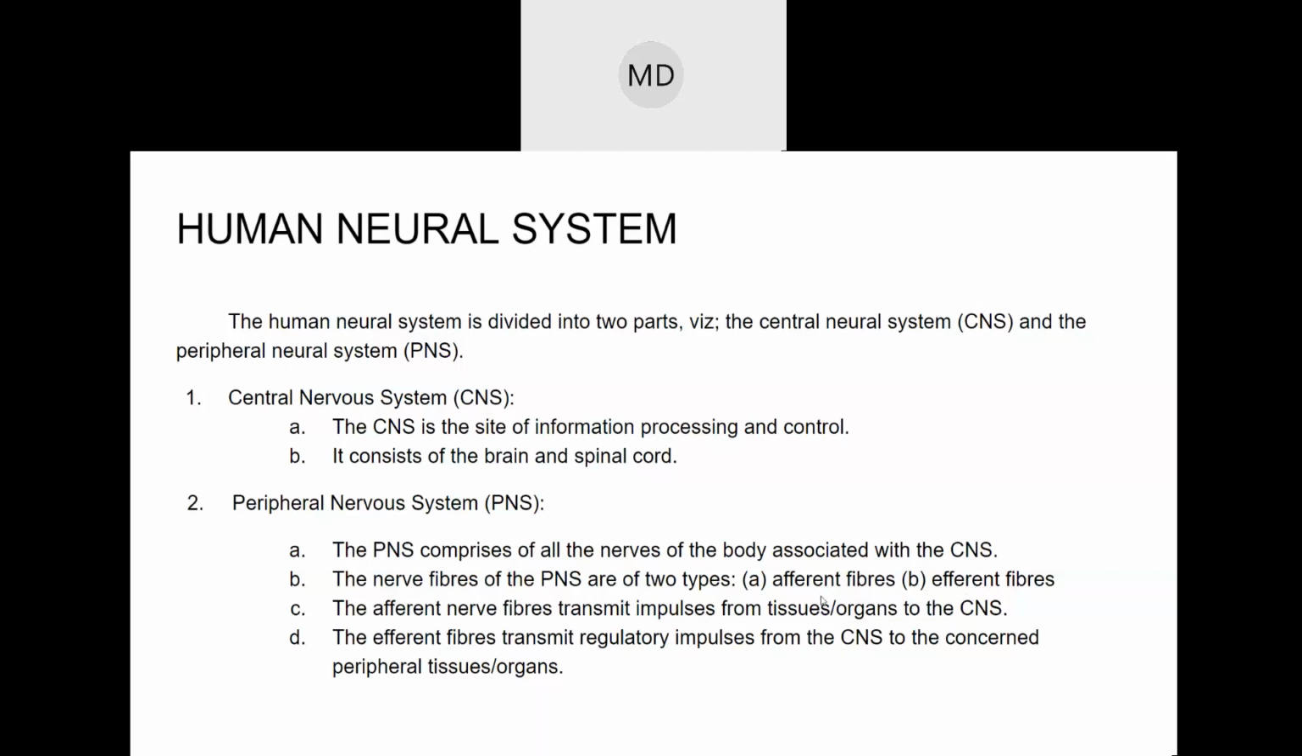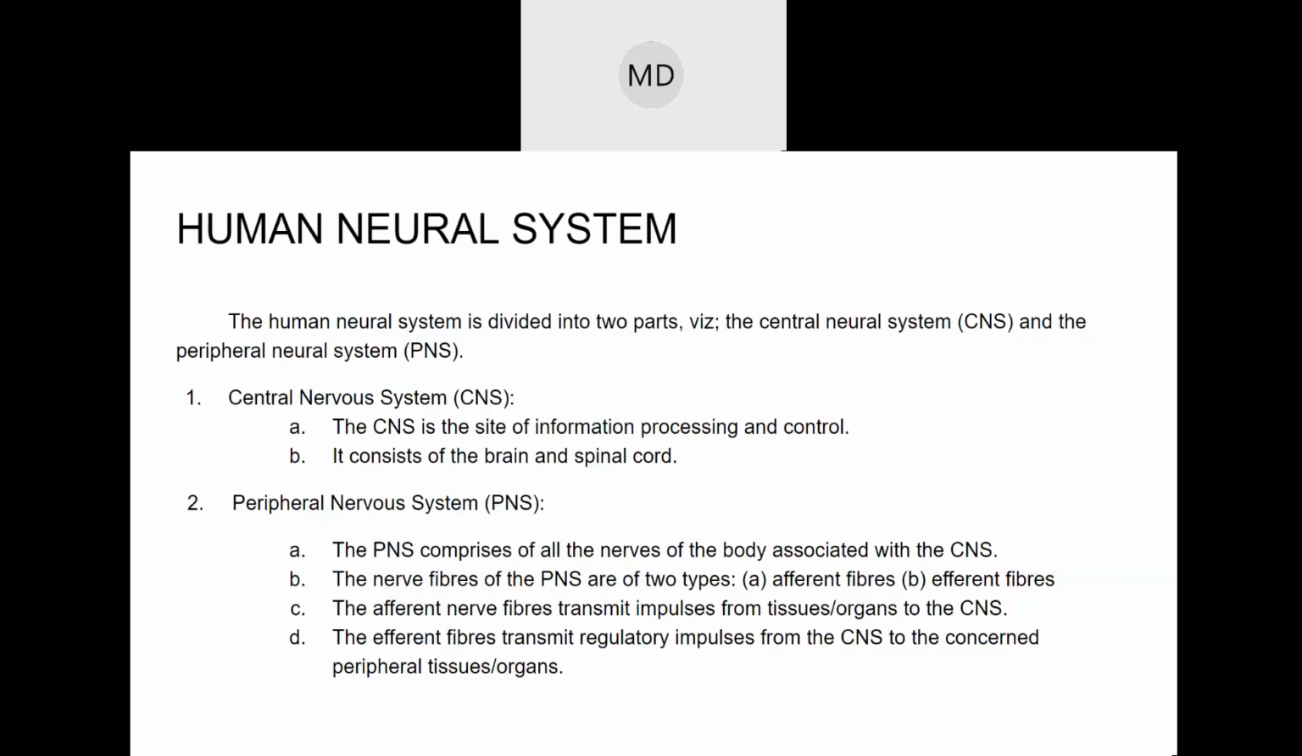So this classification or differentiation of the types of nerve fibers is based on their function. The function of the nerve fibers differs from one another. That is why they are classified into two different types: one is afferent, one is efferent.